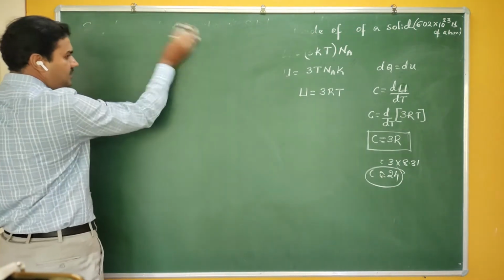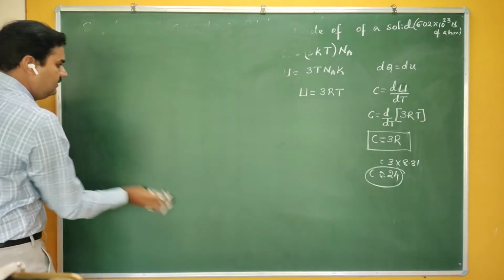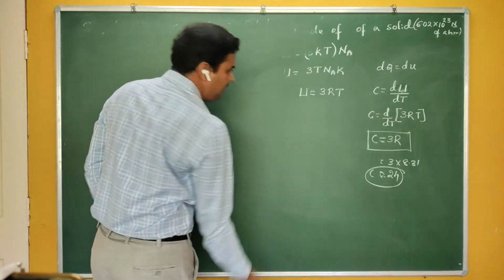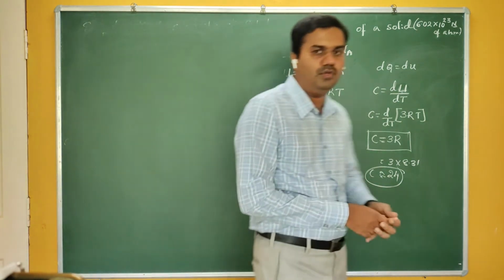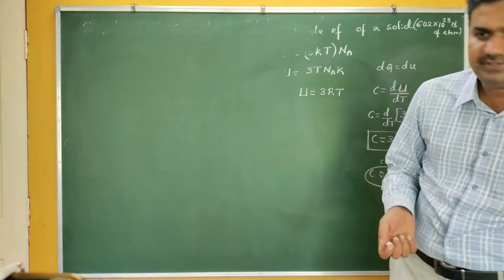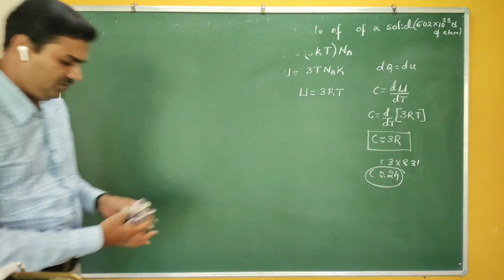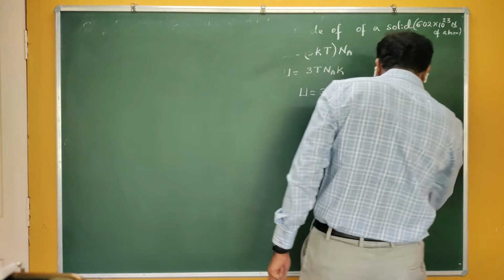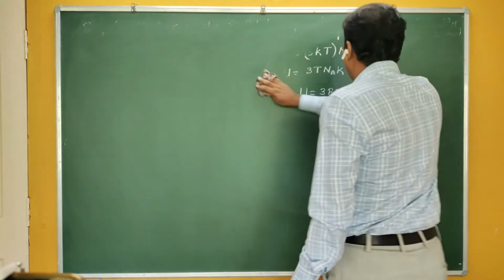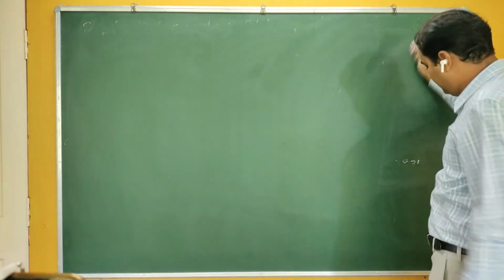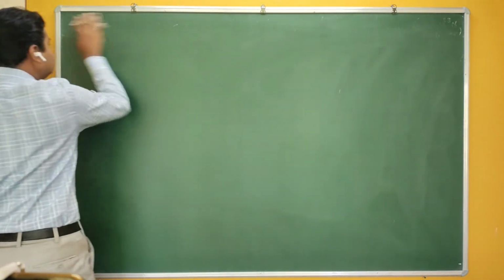So far, by using the law of equipartition of energy, we are directly getting the molar specific heat as 3R. But remember one thing, this result is true only when the temperature is high, that is, greater than the Debye temperature. So at high temperature, the molar specific heat of all the solids is constant and is equal to 3 times the universal gas constant.